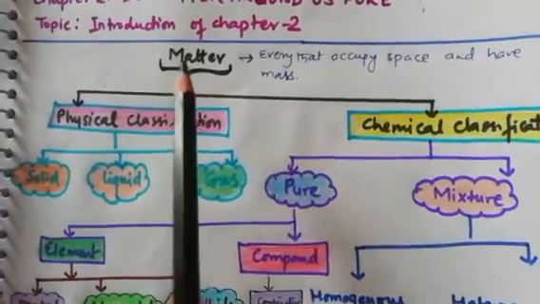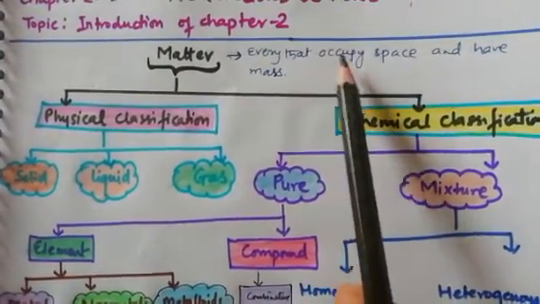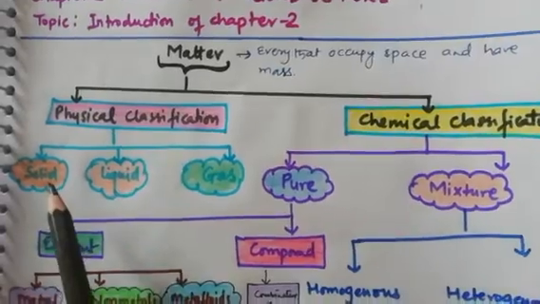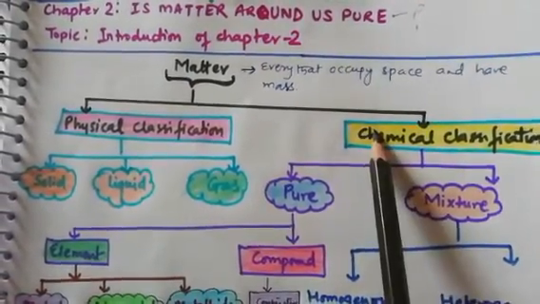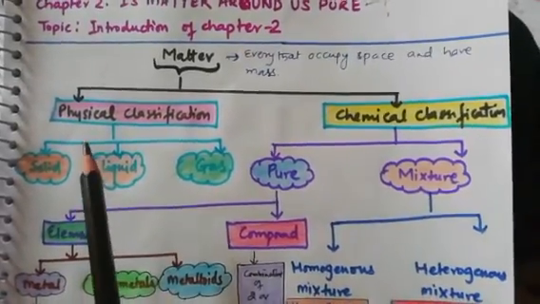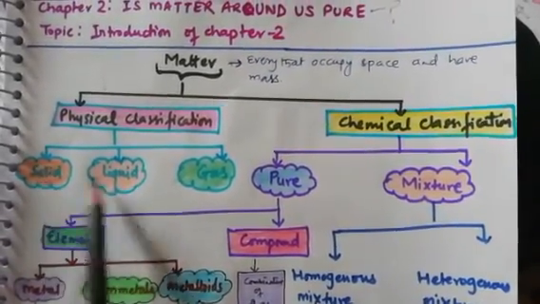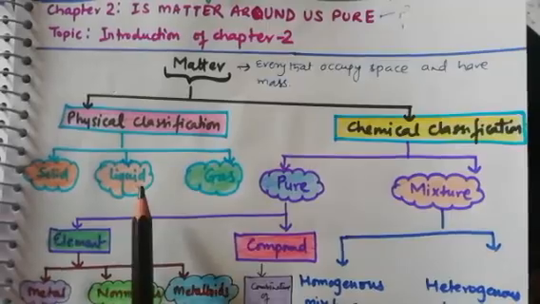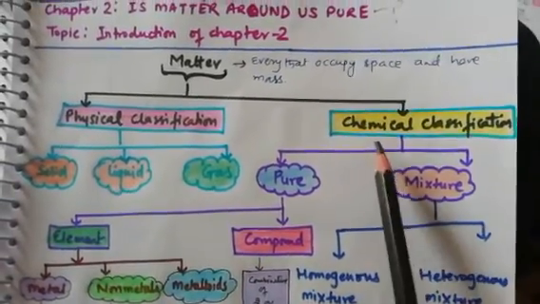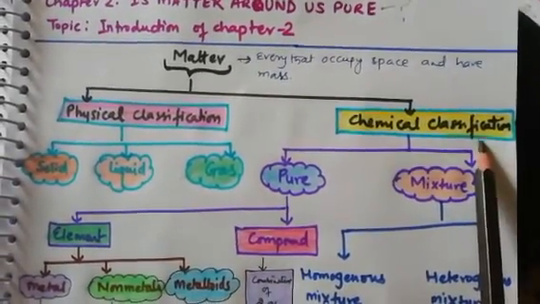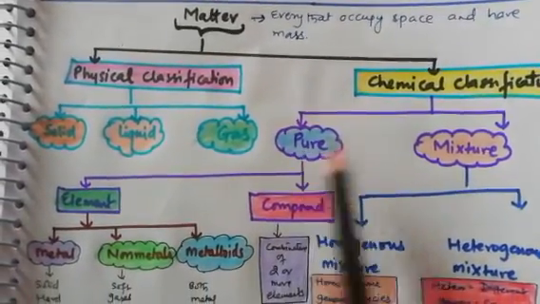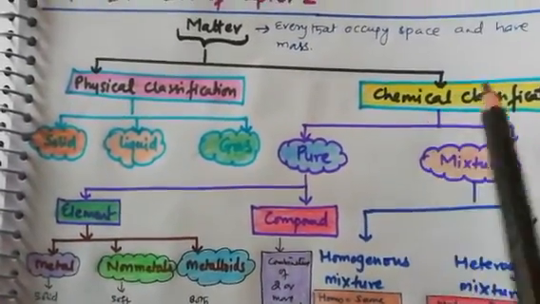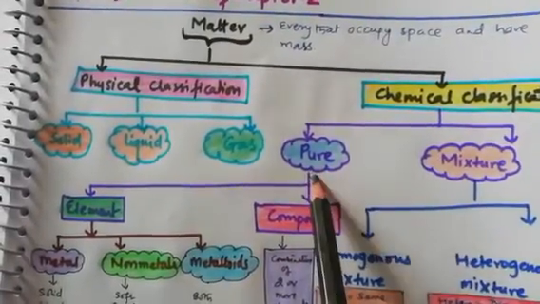As we already discussed, matter is everything that occupies space and has mass. And matter is basically classified into two parts: physical classification and chemical classification. In physical classification, matter is classified into solid, liquid, gas, which we studied in detail in chapter 1. Now the chemical classification we are going to study in this chapter, that is two types: pure and mixture. So chemically, matter is classified into pure and mixture.